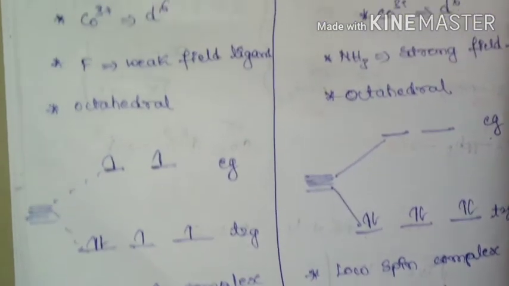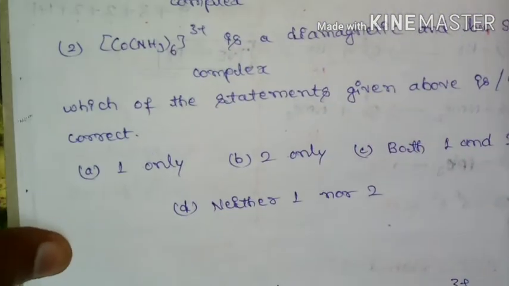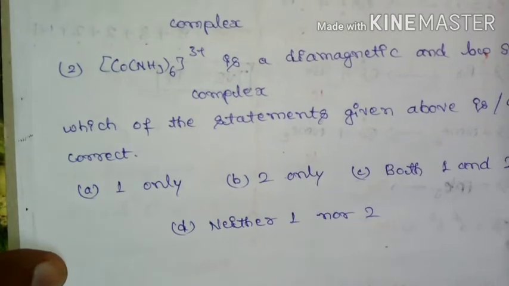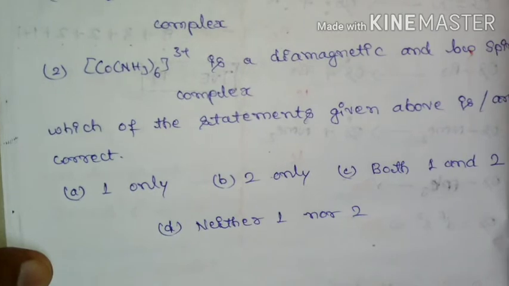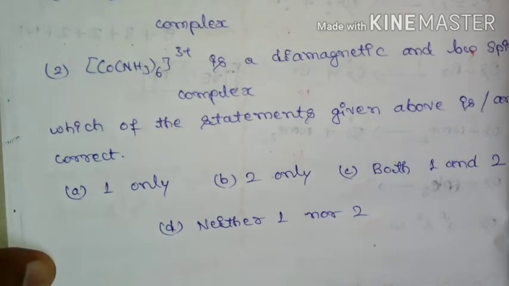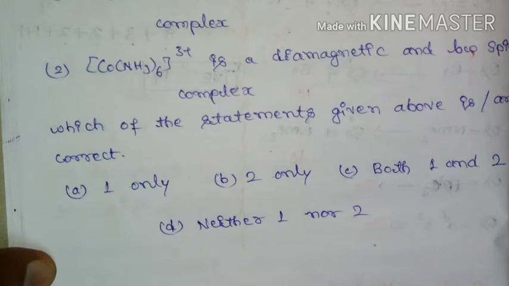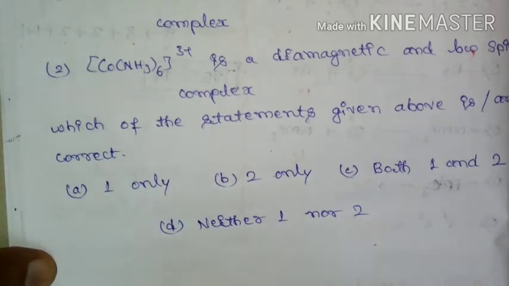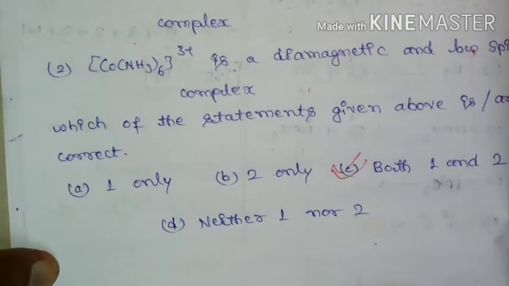So based on this, both 1 and 2 are correct. That is, [CoF6]3- is paramagnetic and high spin complex, and [Co(NH3)6]3+ is diamagnetic and low spin complex. So option C is correct.